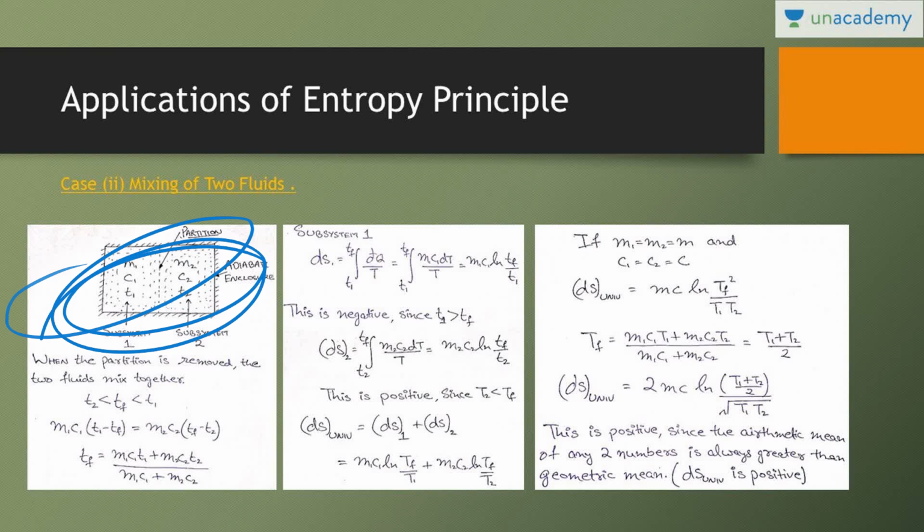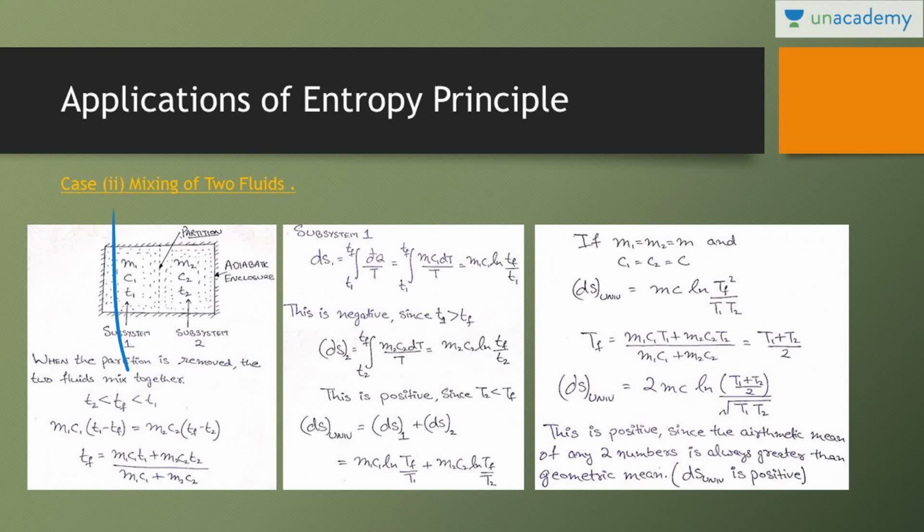Initially we consider that temperature T1 is greater than temperature T2. When the partition is removed, mixing takes place and the final temperature Tf is achieved. So Tf is greater than T2 but less than T1. Heat transfer from subsystem 1 equals heat gain by subsystem 2: M1 C1 (T1 minus Tf) equals M2 C2 (Tf minus T2). The final temperature comes out to be Tf = (M1 C1 T1 plus M2 C2 T2) upon (M1 C1 plus M2 C2).